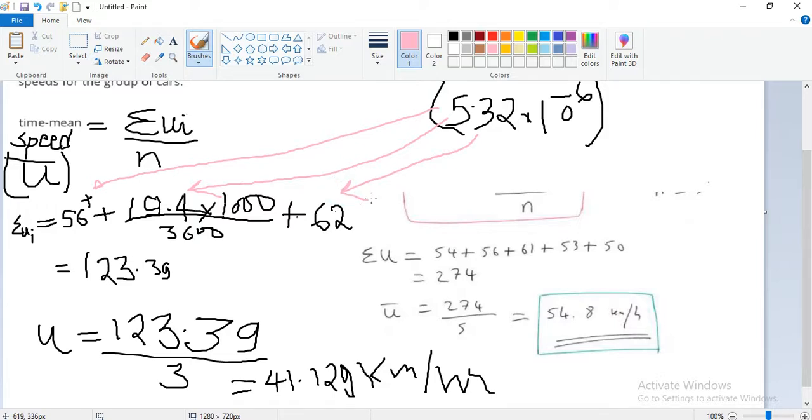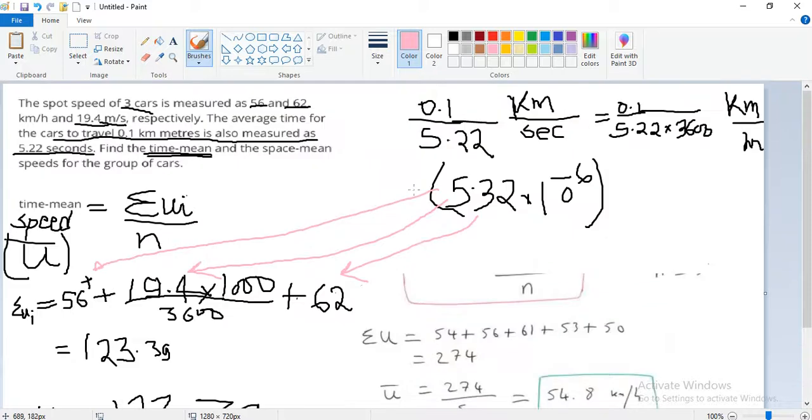So if suppose we get the answer: 56 plus 5.32 into 10 to the power minus 6, then plus 19.4 into 1000 divided by 3600, added to 5.32 into 10 to the power minus 6.